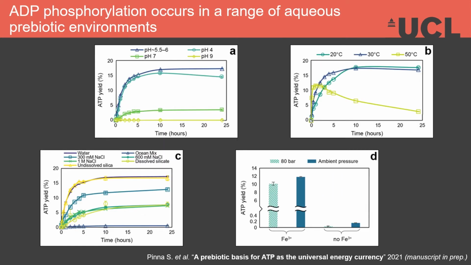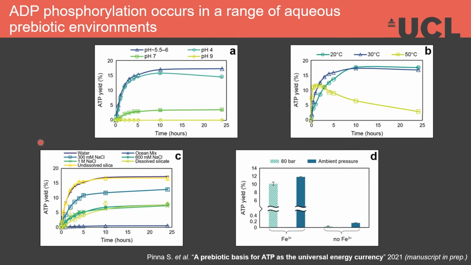Exploring the conditions under which this reaction occurs, we found that it's strongly sensitive to pH and occurs most readily under mildly acidic conditions. It's less acutely sensitive to temperature, at least between 20 and 50 degrees, and we found that 30 degrees optimized yield across 24 hours. But as these processes take place over minutes to hours, temperature really has a relatively trivial effect, as the yield between 2 to 3 hours is pretty much the same at all three temperatures studied, around 10 to 15%.